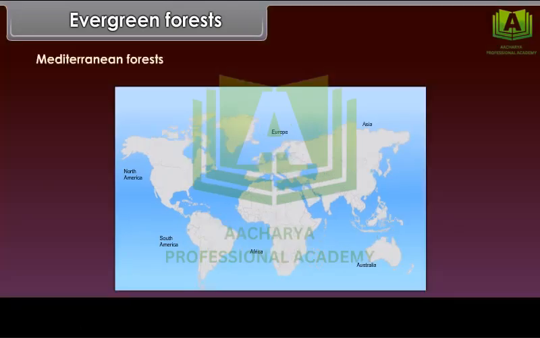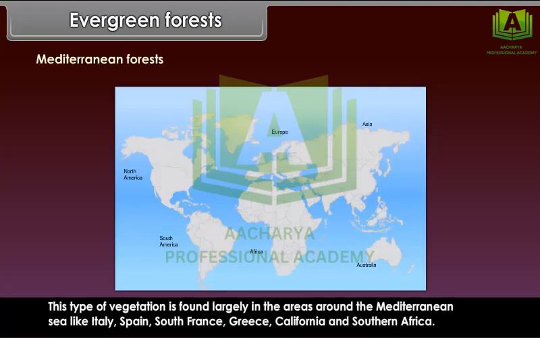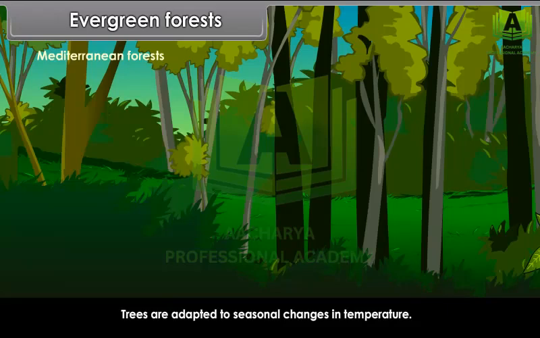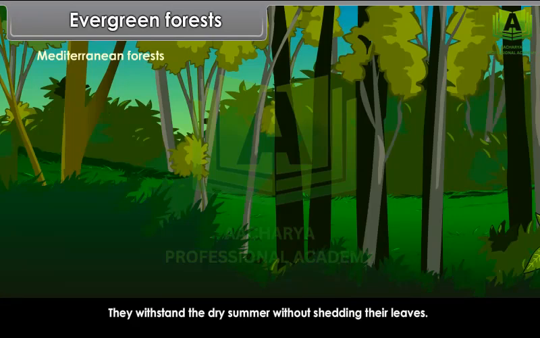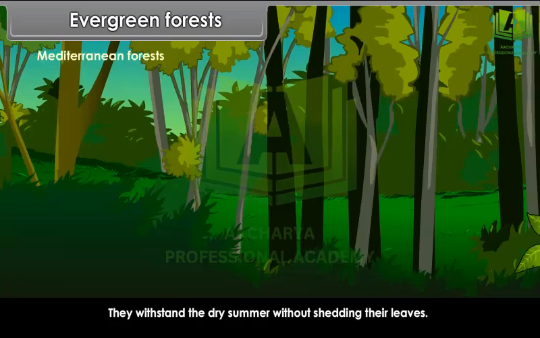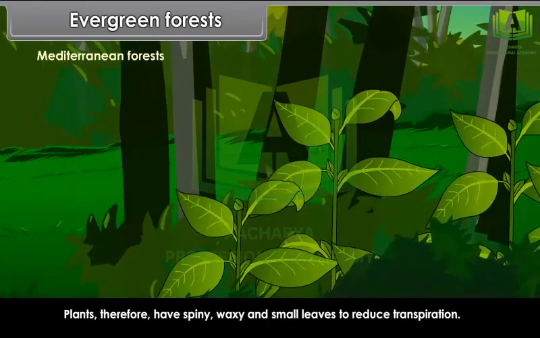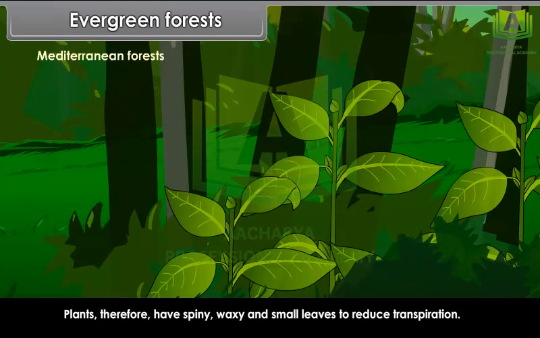Mediterranean forests. This type of vegetation is found largely in the areas around the Mediterranean Sea, like Italy, Spain, South France, Greece, California, and southern Africa. Trees are adapted to seasonal changes in temperature. They withstand the dry summer without shedding their leaves. Plants therefore have spiny, waxy, and small leaves to reduce transpiration.